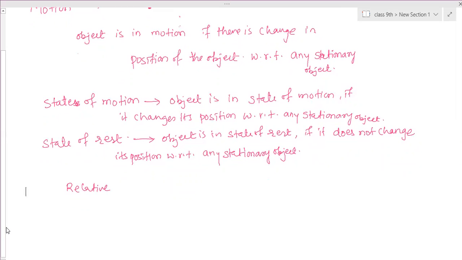Then next, there are different types of motions. You have learned many different types of motions. Mainly three types of motions are there. There are many more, but right at this stage you should know only three types of motion.